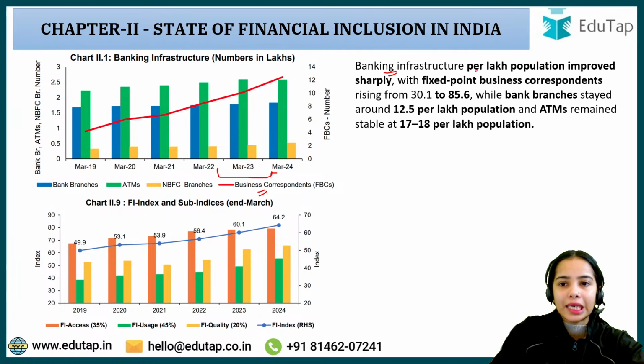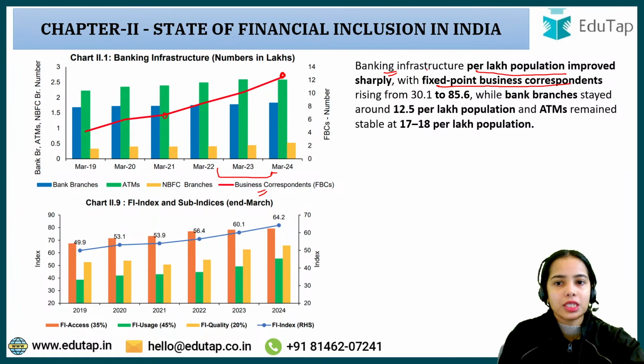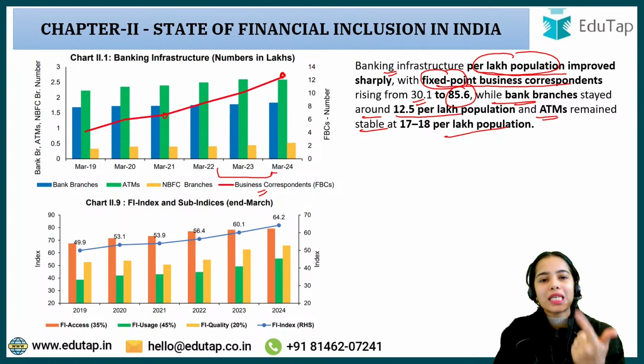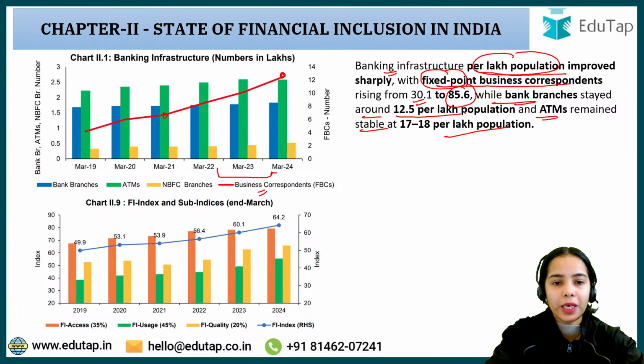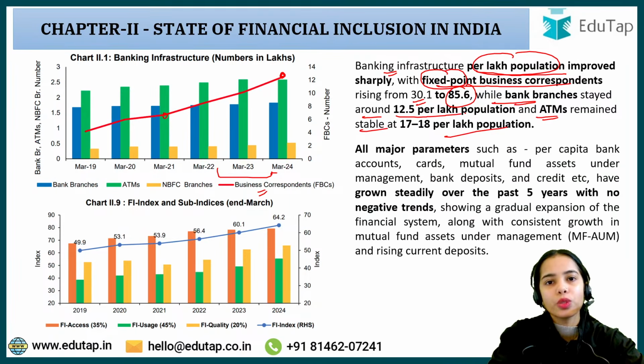So banking infrastructure per lakh population improved sharply. Fixed point business correspondents, that is, those providing basic financial services through a fixed point such as a shop or store, rose from 30.1 per lakh population to 85.6 per lakh population. While bank branches stayed around 12.5 per lakh population, ATMs remained stable at 17 to 18 per lakh population. So in bank branches and ATMs there is not much improvement, but the business correspondents are increasing rapidly, and the bank is trying to reach the village areas through them.